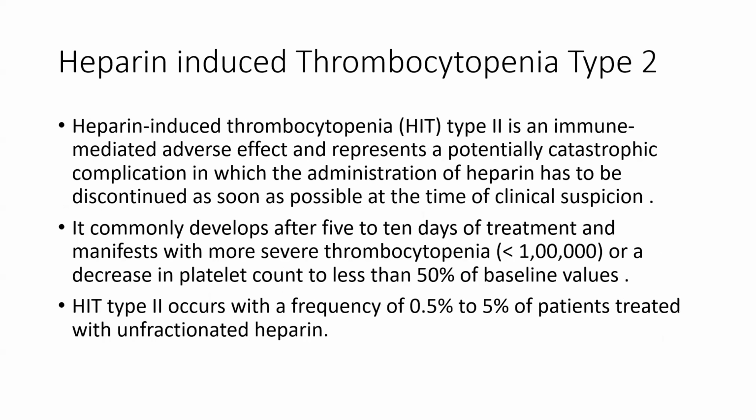So now heparin-induced thrombocytopenia type 2. HIT type 2 is the immune-mediated adverse effect and represents a potentially catastrophic complication in which administration of heparin has to be discontinued as soon as possible at the time of clinical suspicion. It commonly develops after 5 to 10 days of treatment and manifests with more severe thrombocytopenia, or a decrease in platelet count to less than 50% of baseline. Here, severe thrombocytopenia means the platelet count is less than 1 lakh. So, HIT type 2 occurs with a frequency of 0.5 to 5% of patients treated with unfractionated heparin.